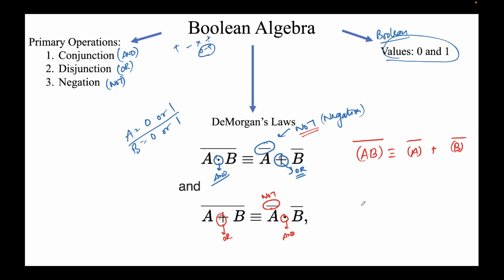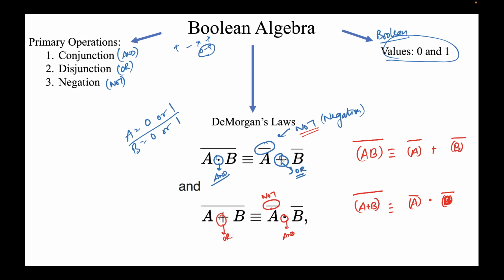The second law says that if you take an or of a and b and then take a negation of it, this is equivalent to taking the negation of a and the negation of b, and then simply multiplying them, you AND them. This is the second De Morgan's law.